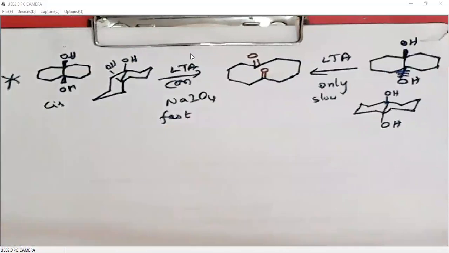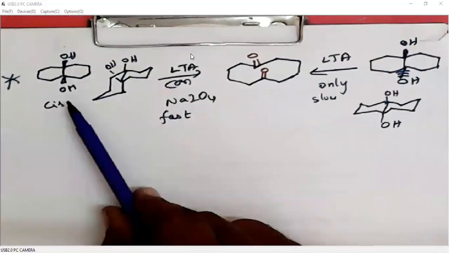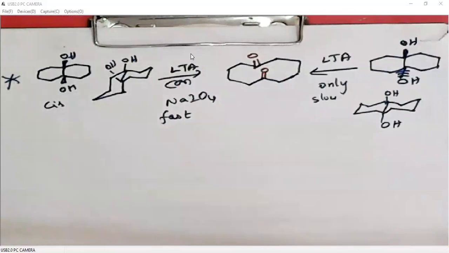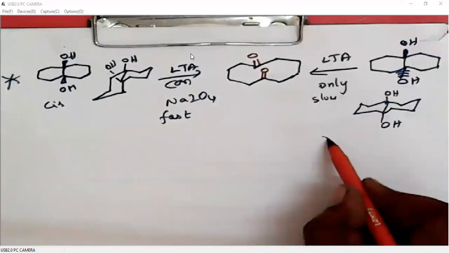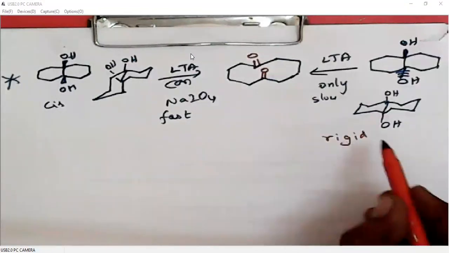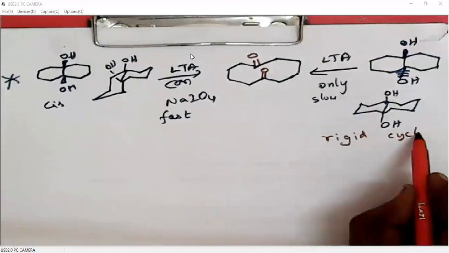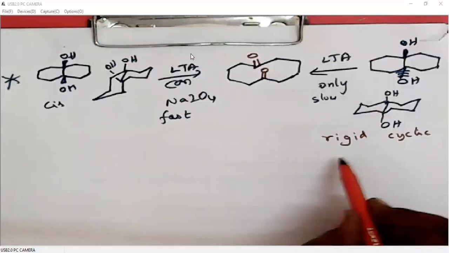Only cis can be cleaved by LTA or sodium periodate, but trans can only be cleaved by LTA. So this is a rigid cyclic trans diol.